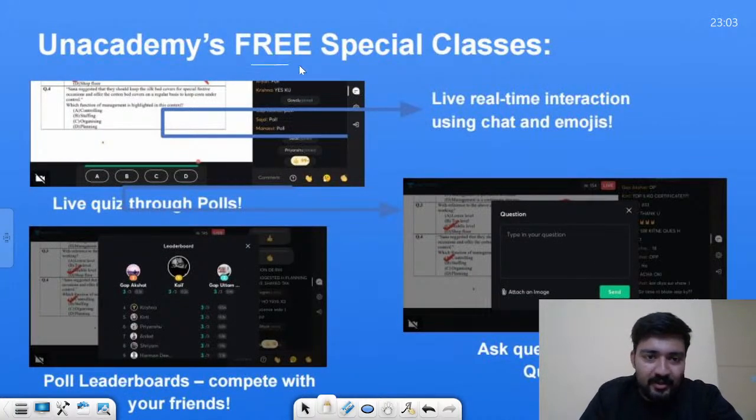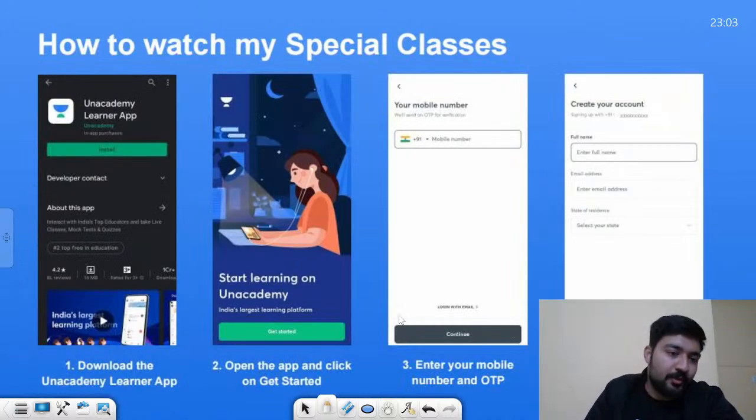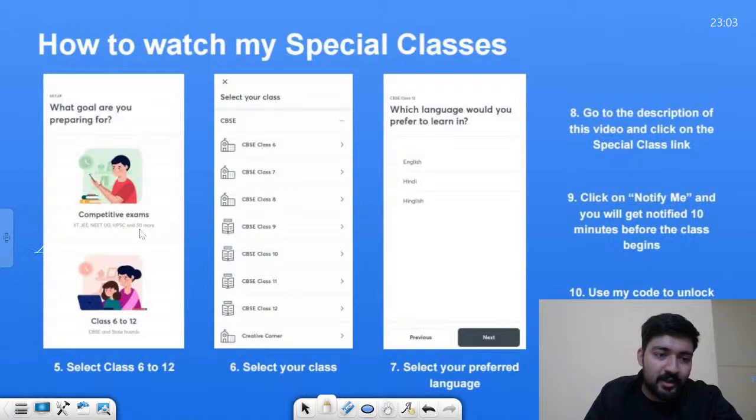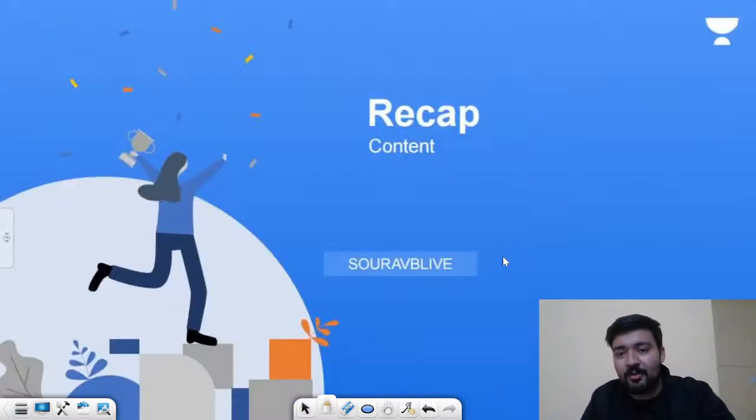Okay, these are the special classes. The features of special classes: you can use polls, you can compete with others to answer first, right? And all these great features, you can ask questions as well. So what you have to do is download the app, do all the formalities, right? Select the class, course and all that, and you are good to go, right?